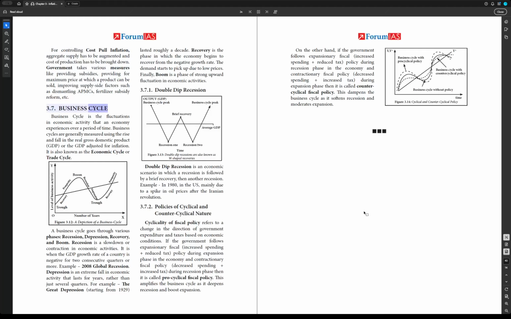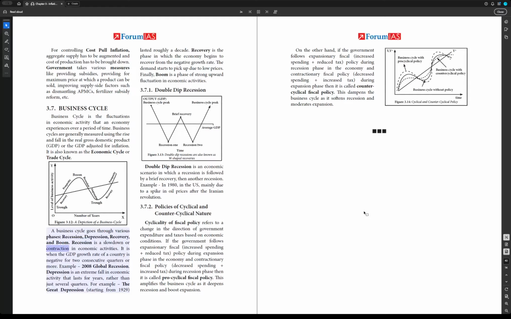3.7. Business cycle. Business cycle is the fluctuations in economic activity that an economy experiences over a period of time. Business cycles are generally measured using the rise and fall in the real gross domestic product, GDP, or the GDP adjusted for inflation. It is also known as the economic cycle or trade cycle. Figure 3.12, a depiction of a business cycle. A business cycle goes through various phases: recession, depression, recovery, and boom.